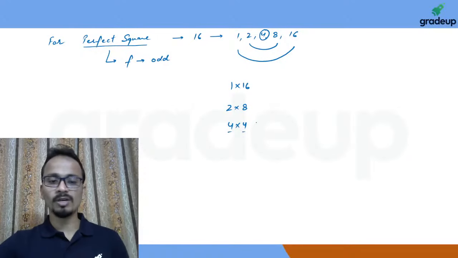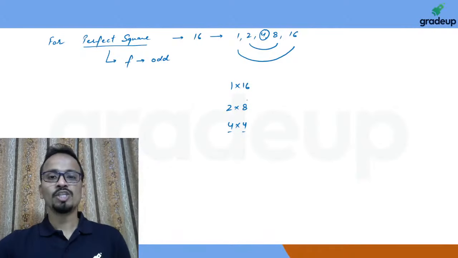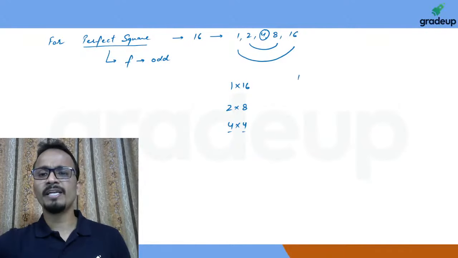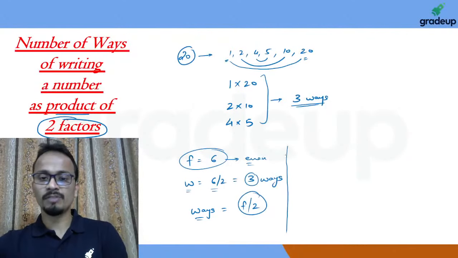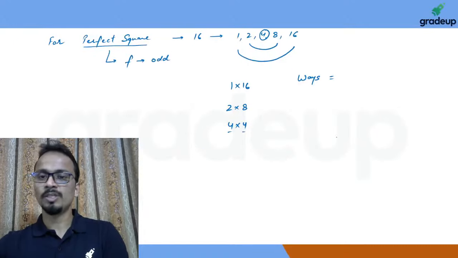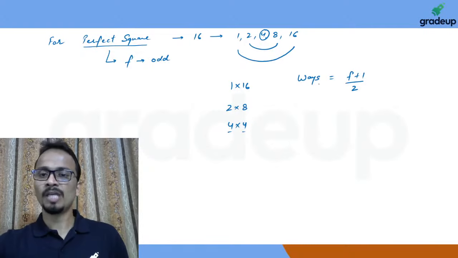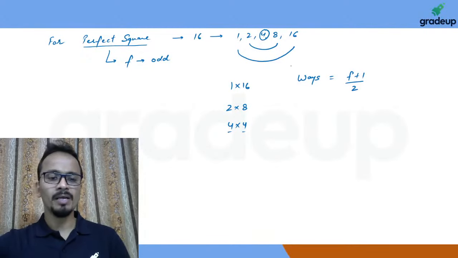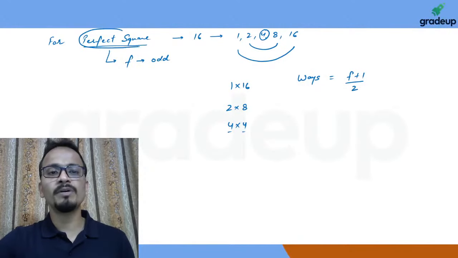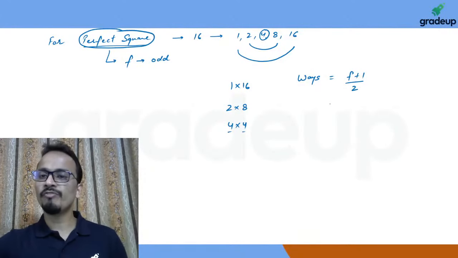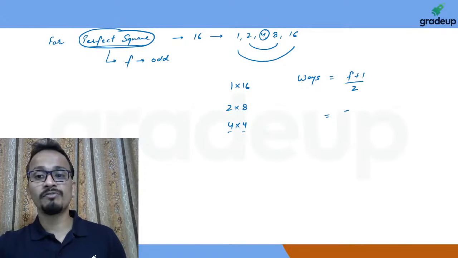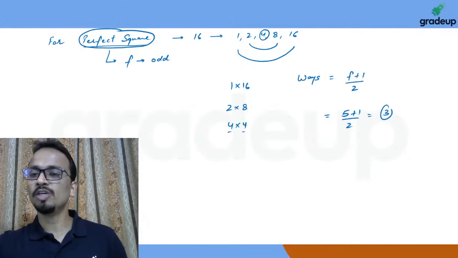So in this case, the formula we have seen for finding the number of ways of writing this number as the product of two factors, f by 2, will not work. The formula here will be number of factors plus 1 divided by 2. This formula will be applicable when the given number is a perfect square. So the number of ways here will be number of factors, which is 5 in this case, plus 1 divided by 2, and this will be equal to 3.